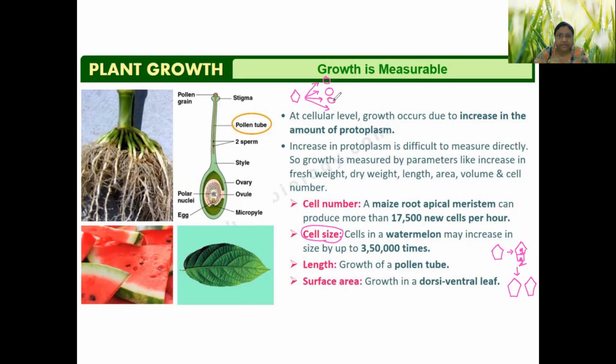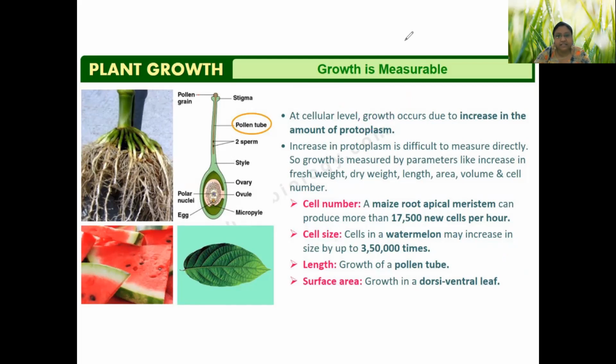And even if these 4 cells further increase their size, then also the size of the total organism will be increased. I guess you understand the number of cell increase and the size of cell increase.